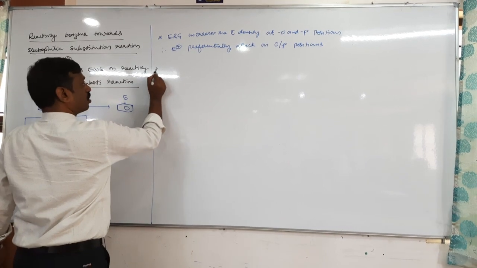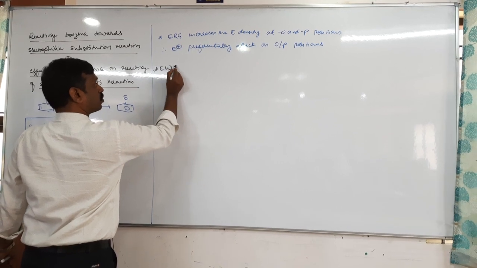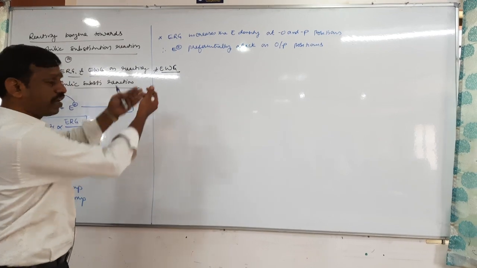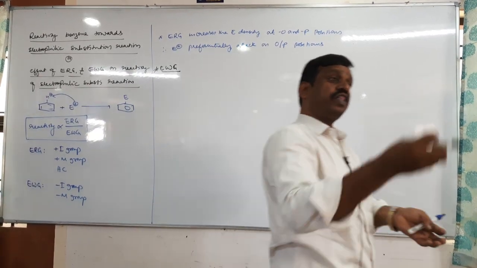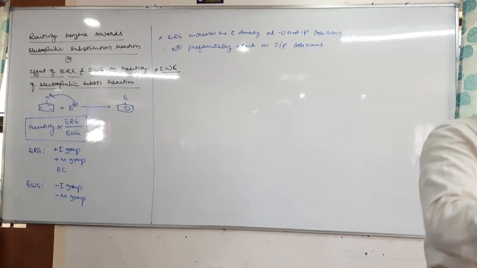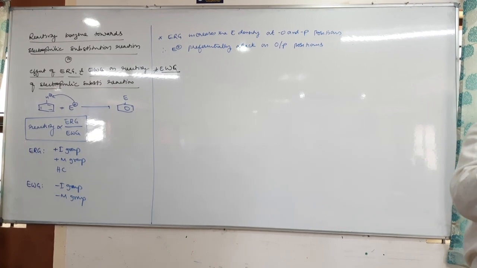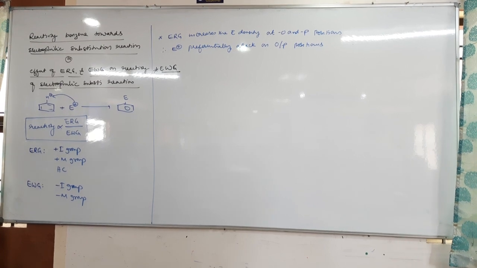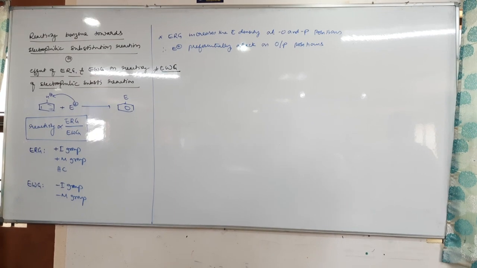Similarly, what about electron withdrawing group? Electron withdrawing group, they withdraw electron. Therefore, they withdraw electron from which positions? Ortho and para only. The effect will always be at ortho and para. If there is electron releasing group, electron density increases at ortho and para. If there is electron withdrawing group, electron density decreases at ortho and para.